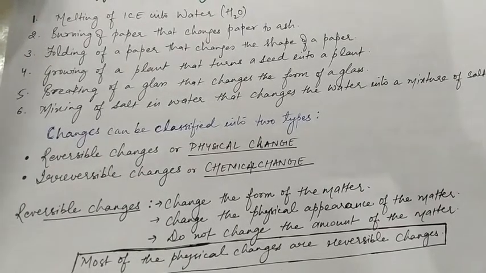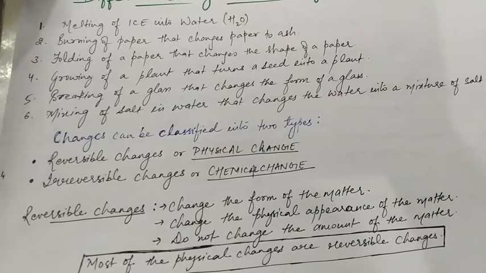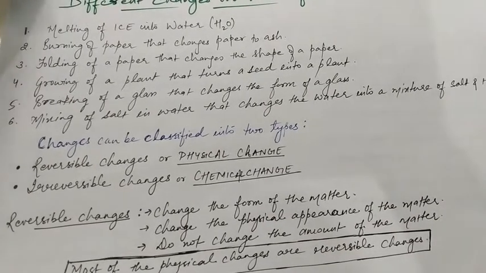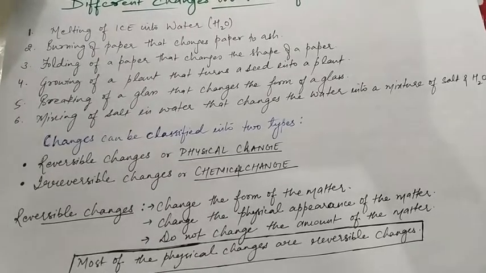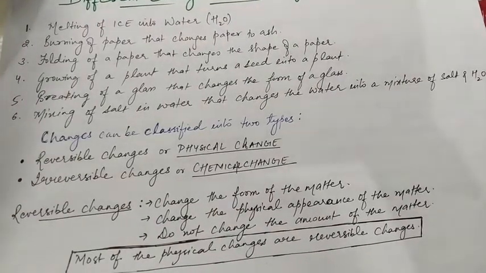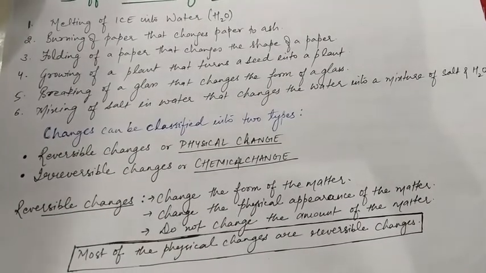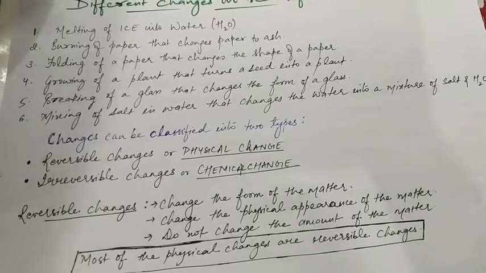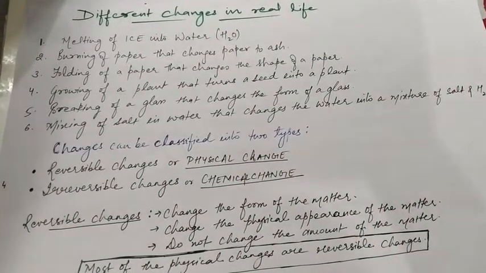So it is also a change. Mixing of salt in water that changes the water into a mixture of salt and water. If you put some salt in water, then the water is changed into salty water. So here you can say that all these are the different changes which we see in our real life.